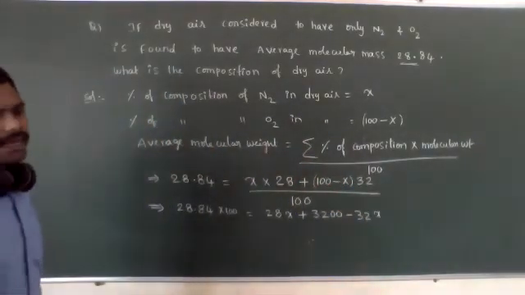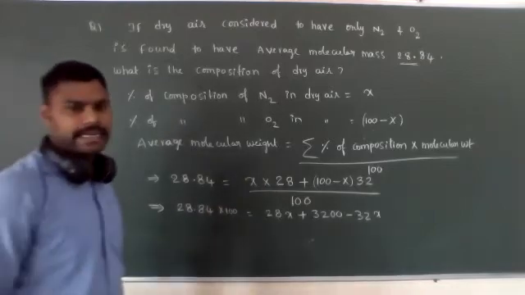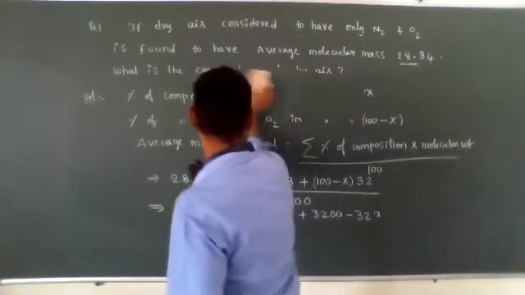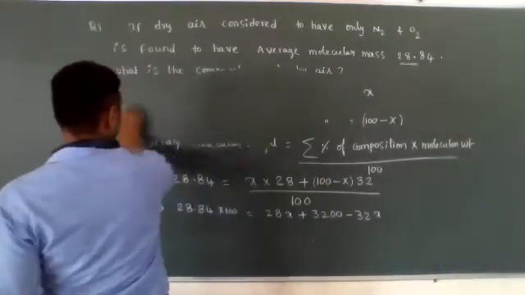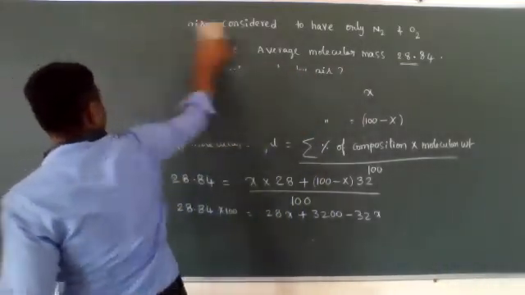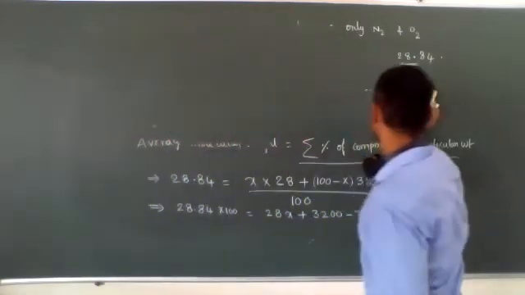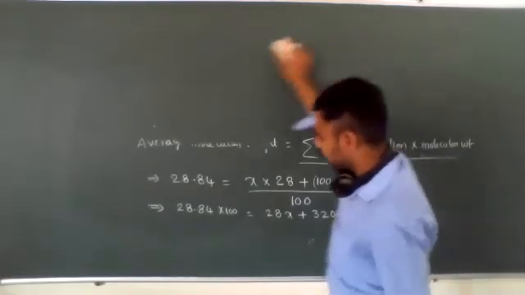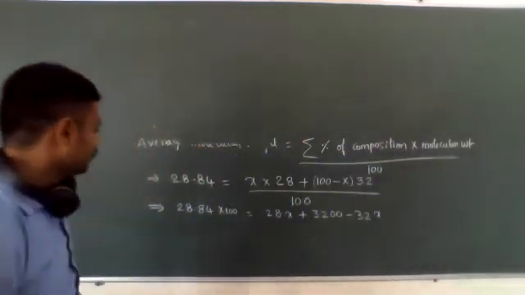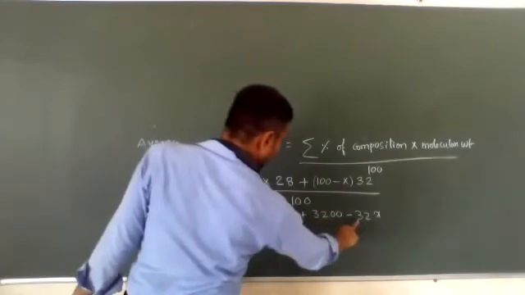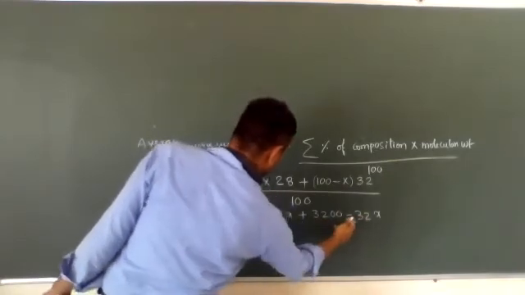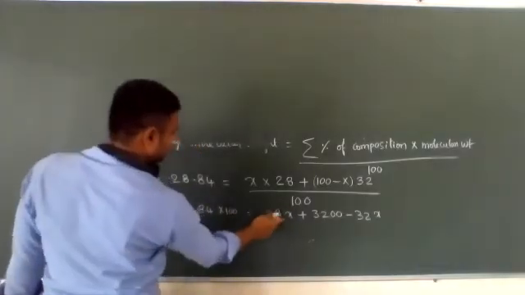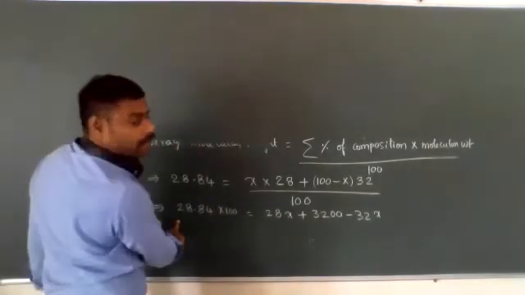Now you have to simplify that equation, then you will get the X value. See, this minus 32x is coming to the left side, it becomes plus. This 28x coming to the left side also becomes a minus.